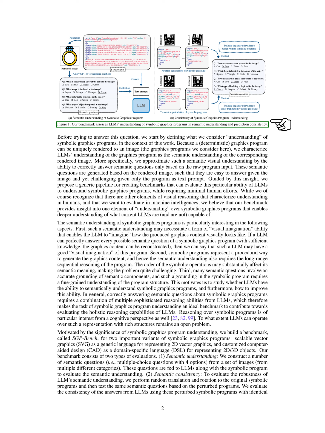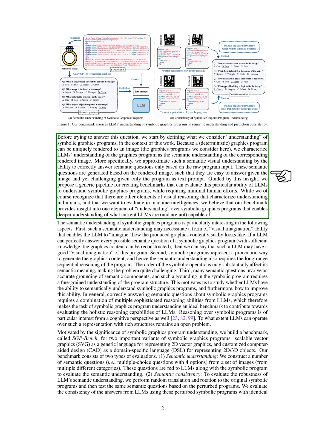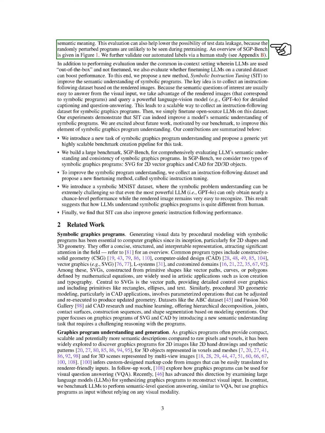2. Semantic consistency. We test the robustness of LLMs' understanding by randomly altering the original symbolic programs and then asking the same questions based on these modified programs. This helps ensure that the answers remain consistent and reduces the risk of test data leakage. We also validate our automated labels through a human study.